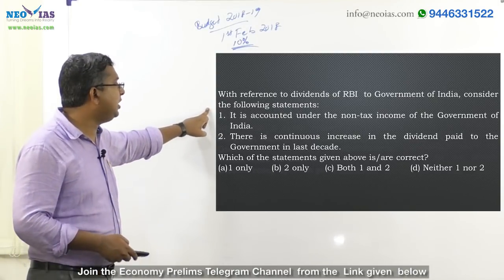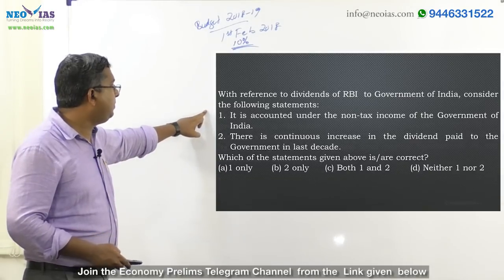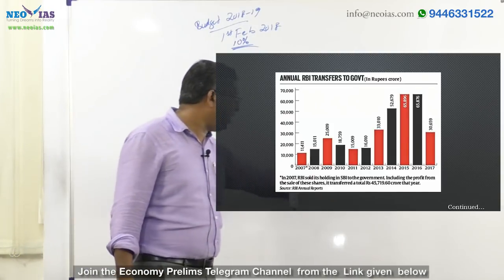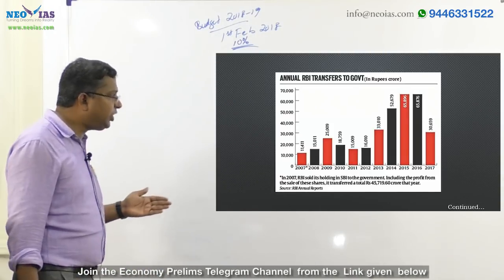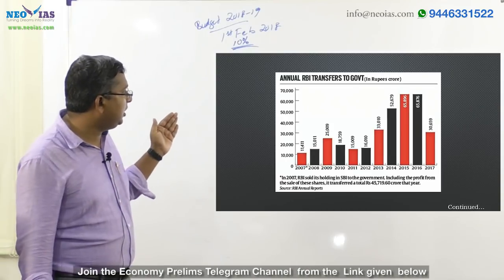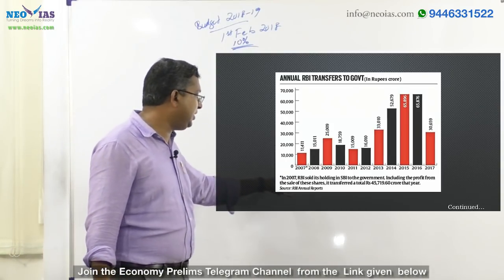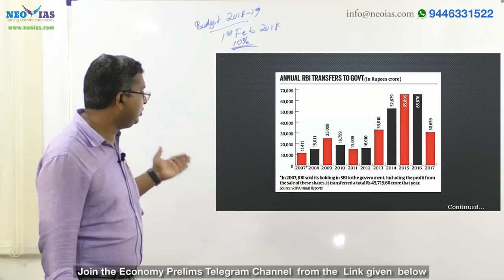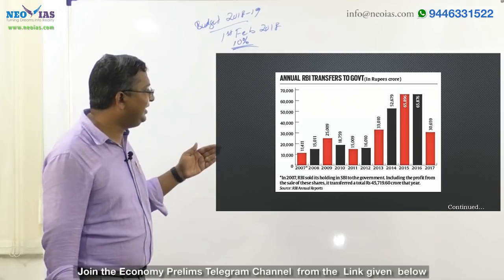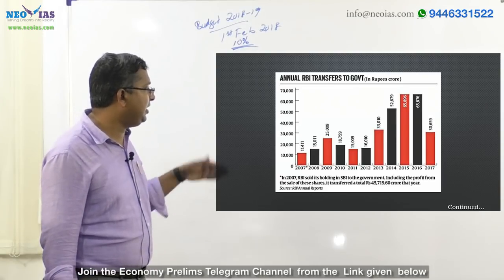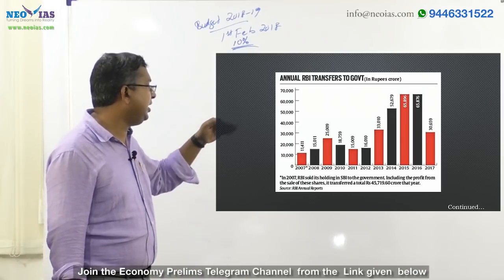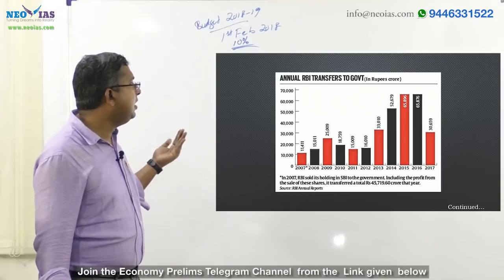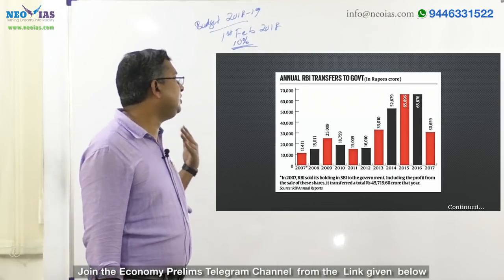Now if you look into the figure, it will help you understand this one decade of RBI's share, how RBI transferred in every year. In the year 2007, it transferred 11,000 crore. In 2008, 15,000 crore. In 2009, 25,000 crore. Then in 2010, it was lesser, 18,000. In 11, it is again less. In 12, it is a bit higher. In 13, 33,000. In 2014, it is 52,000. In 15, 65,000. In 2016, again 65,000 crore.